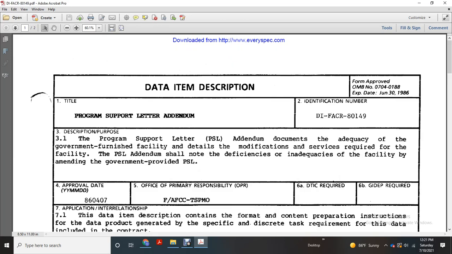Alright, data item description. The data item is facility DI-FACR-80149, Program Support Letter Addendum. The program support addendum documents the adequacy of the government-furnished facilities and details the modifications required for the facilities. The program support letter addendum should identify deficiencies and inadequacies of the facility by amending the government-provided program support letter. Approved date April 7th, 86, by the primary office of the AFCC TSPMO.